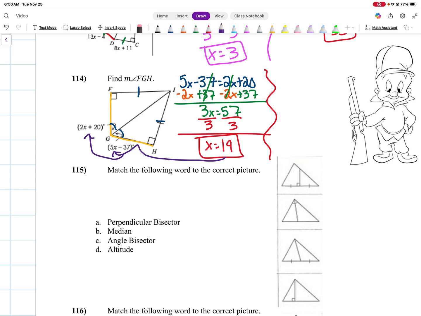So I'm going to plug it into that 2x plus 20, replacing that x with 19. 2 times 19 is 38, plus 20 is 58 degrees. So this angle here is 58 degrees, which means this angle here should also be 58 degrees. If you want to check, just take x and plug it in. Do 5 times 19 minus 37. You should get 58 also. Then, if I want to know what that full angle is, I have to add the two together. 58 plus 58 is 116 degrees. So this would be my final answer.